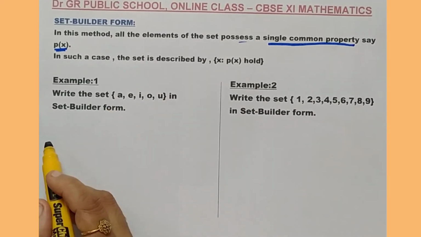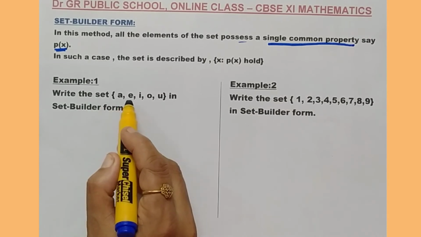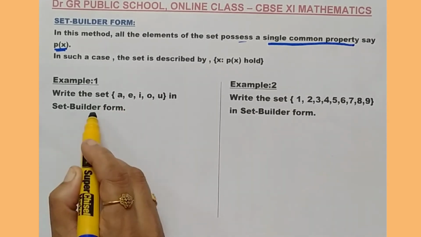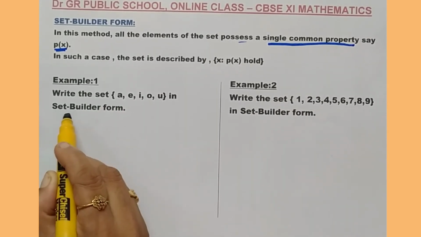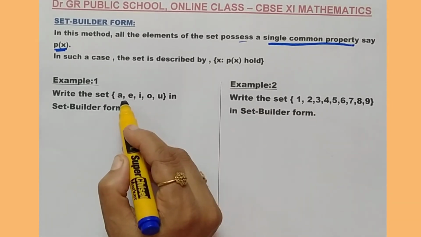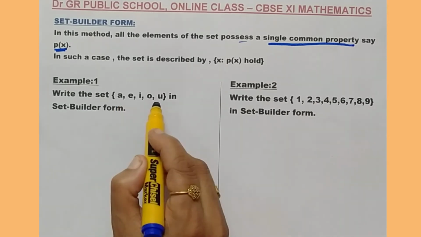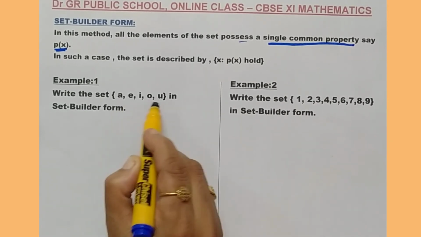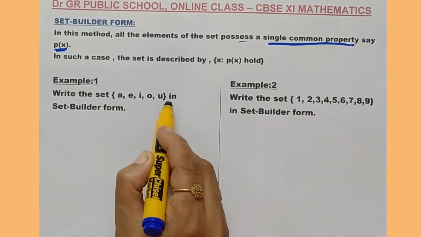Example 1. Write the set {A, E, I, O, U} in set builder form. When you are asked to write the set in the set builder form, remember the set given to you will be in the roster form, with elements listed within curly braces.